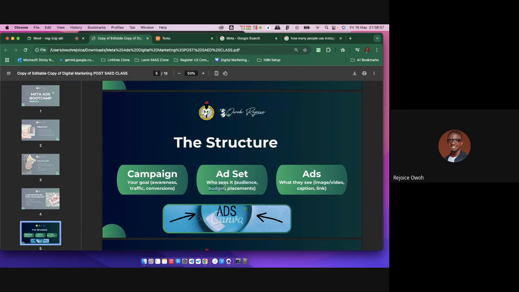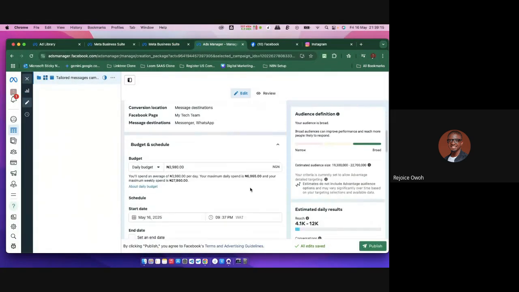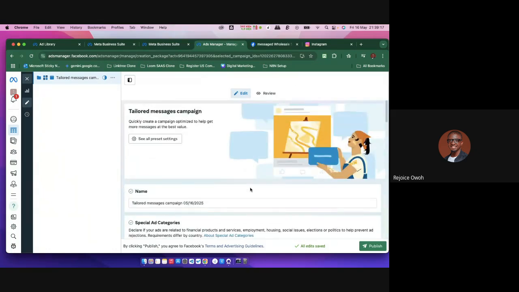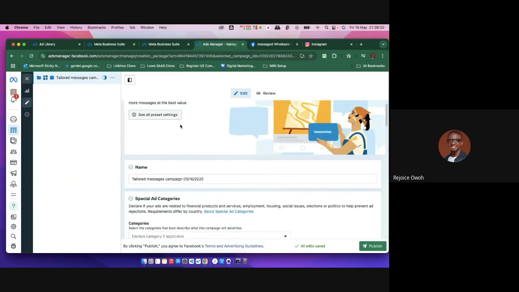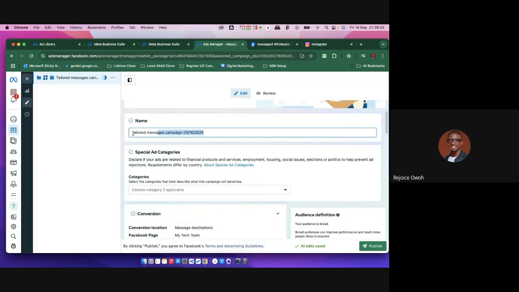Do I want to market to the whole of Nigeria or the whole of Africa? Which state or country am I marketing to first? And what is the budget for that particular ad set? And again, what is the placement, meaning on what platforms is it going to come out? Okay, let me open up the ads manager now and show you guys something. So this is the ads manager. Let me just call it the name of the ad.